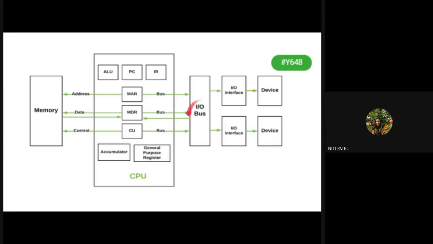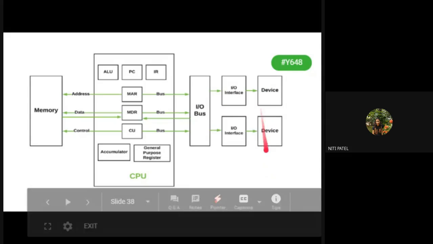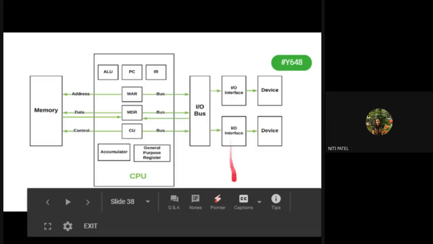But how will the IO connect to the bus? With the help of a wire. And what is that wire called? IO interface. OK, so a wire which connects the IO devices with the IO bus is called an IO interface. So if I have 10 devices, I will have 10 IO interfaces. Is that clear? What are these devices?